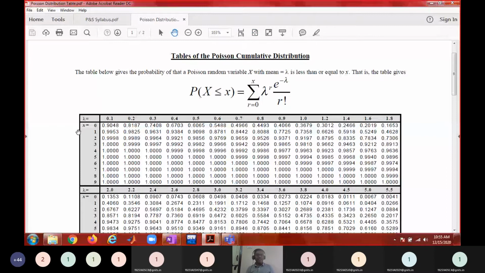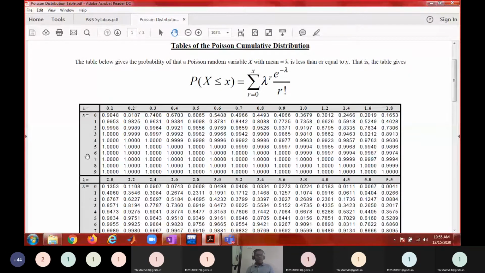If the average is known, then you can find the cumulative probability for any number of occurrences. Suppose for a known average 0.7, if you want the sum of probabilities up to 4, it is going to be 0.992. So like this, with a known average you can always find the cumulative probability for any number of occurrences.